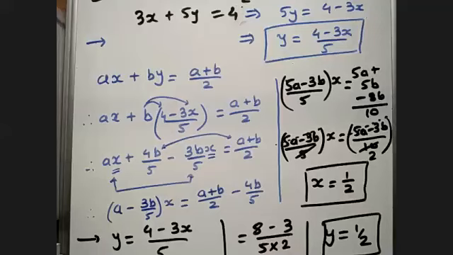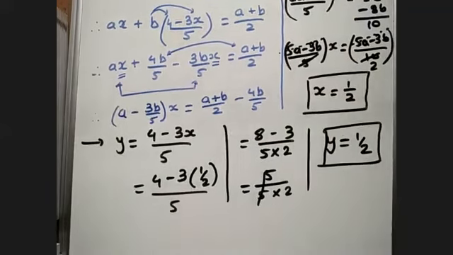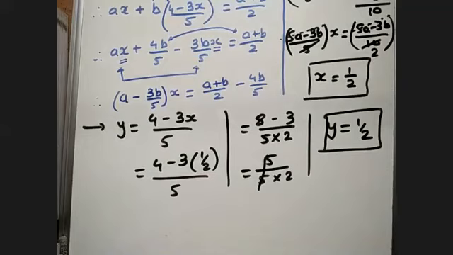If we put x equal to half in the given equation, that is y equal to (4 minus 3x) by 5, then after simplification we will also get y equal to half. So our final solution is x equal to half, y equal to half.